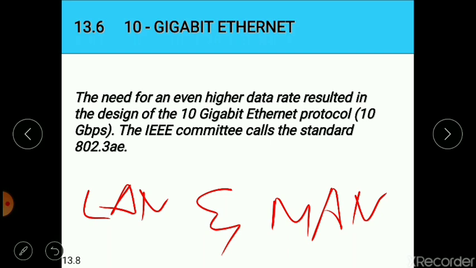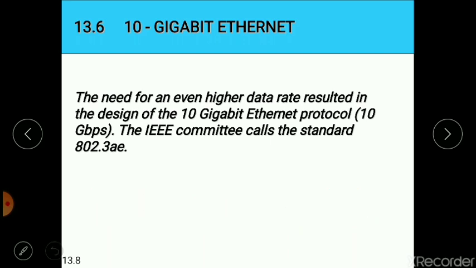So, to use it as both LAN and MAN, 10 gigabit Ethernet was brought into the picture. The IEEE committee created it and called it standard 802.3ae.